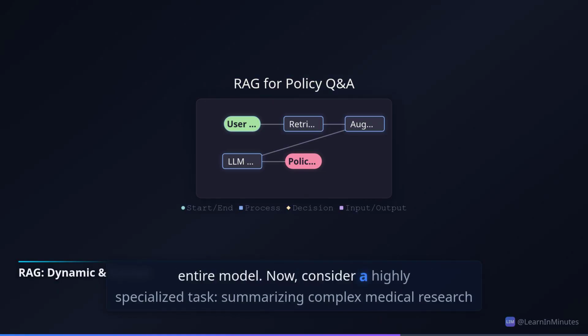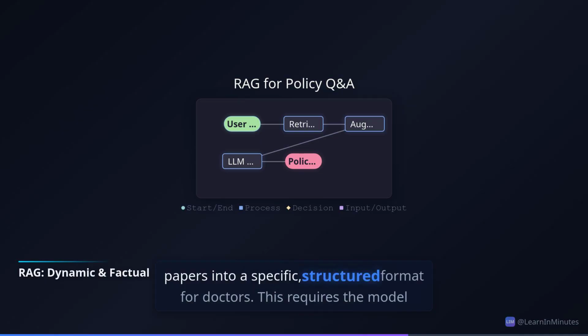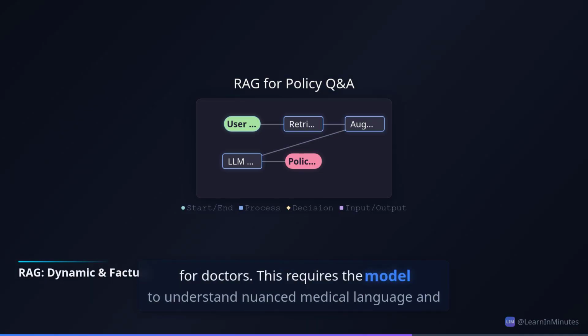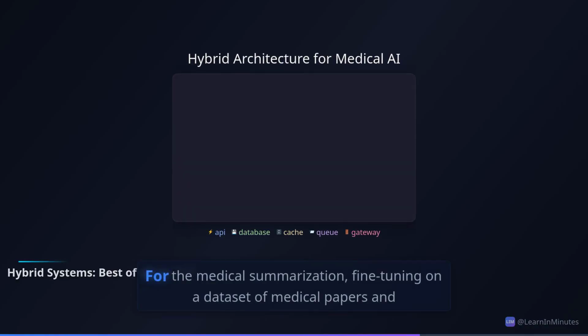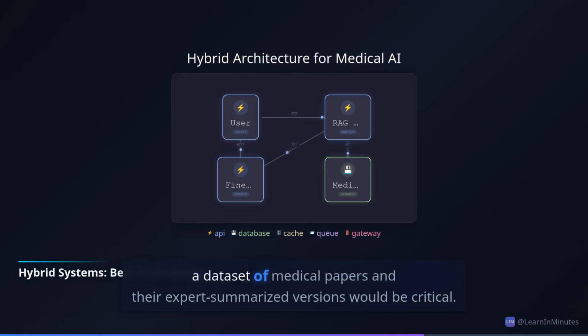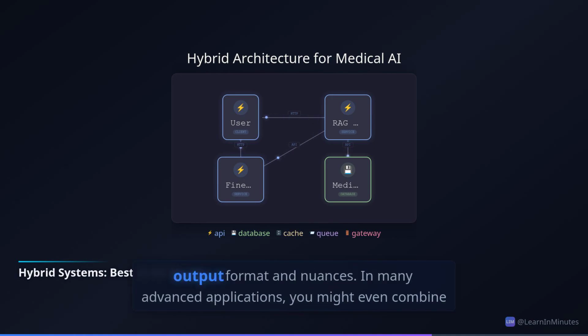Now consider a highly specialized task: summarizing complex medical research papers into a specific, structured format for doctors. This requires the model to understand nuanced medical language and output a very particular style. For the medical summarization, fine-tuning on a dataset of medical papers and their expert summarized versions would be critical. This teaches the model the specific output format and nuances.